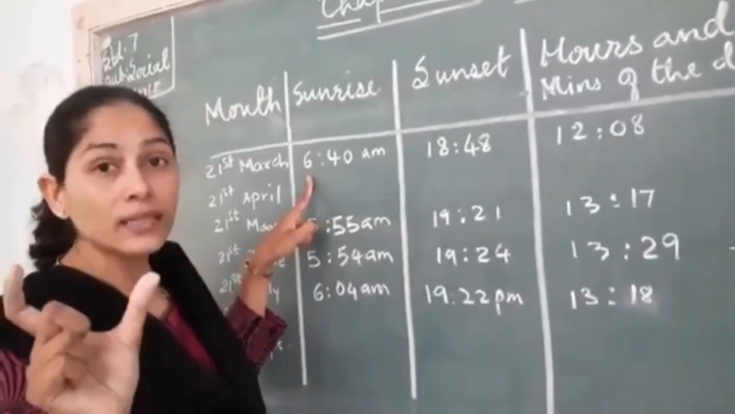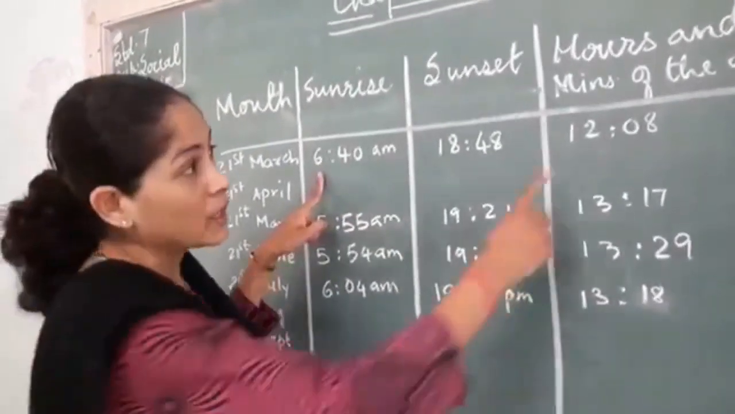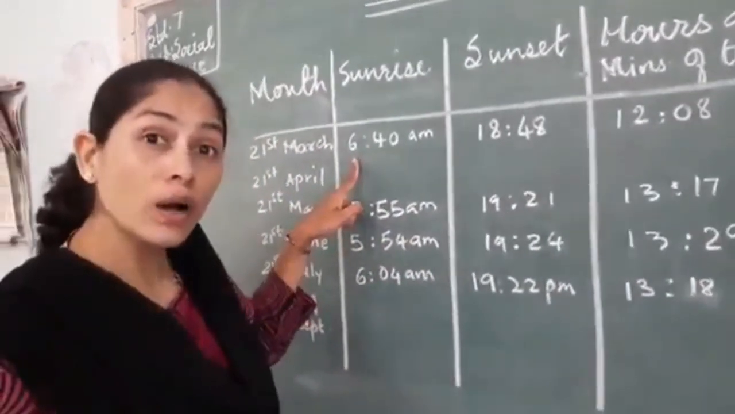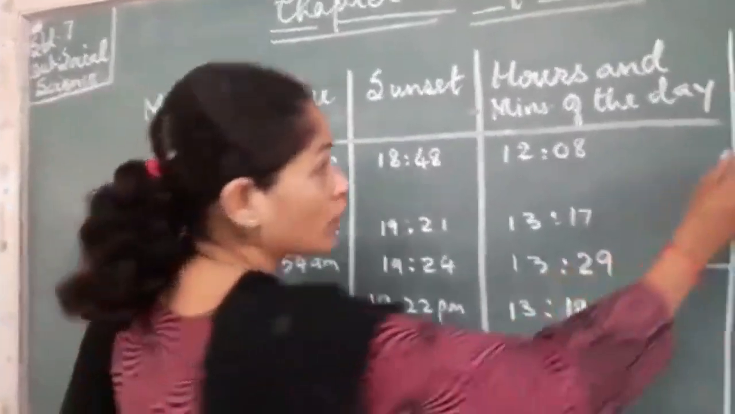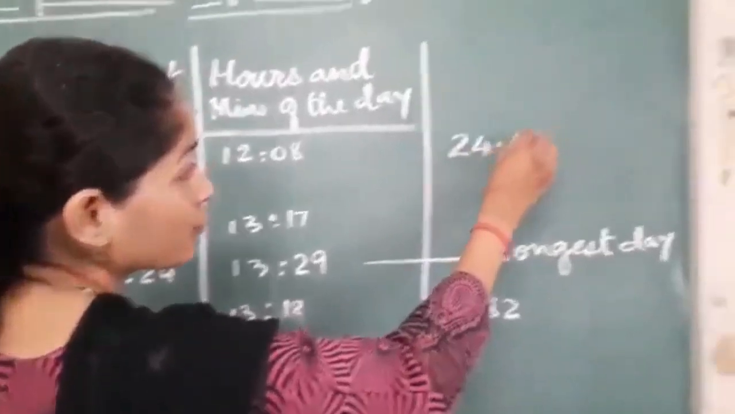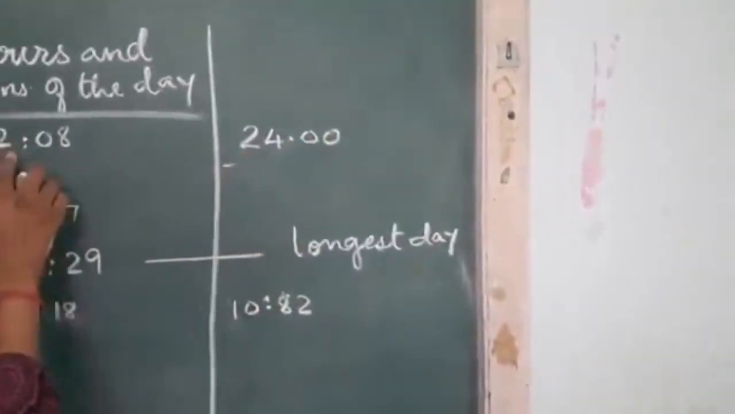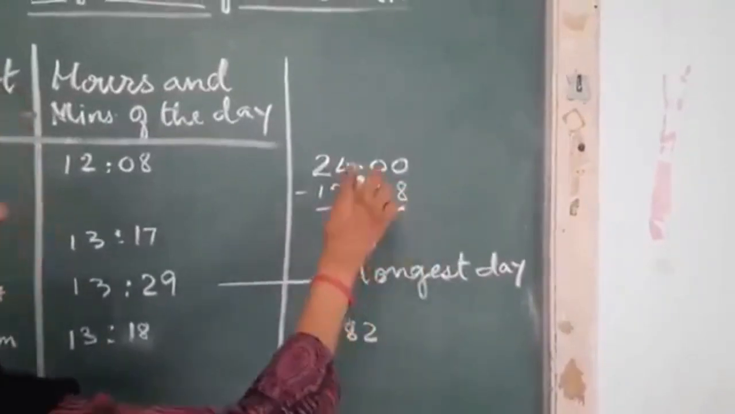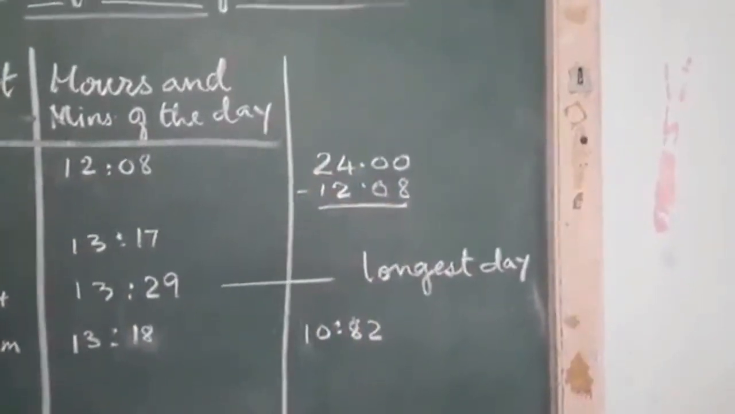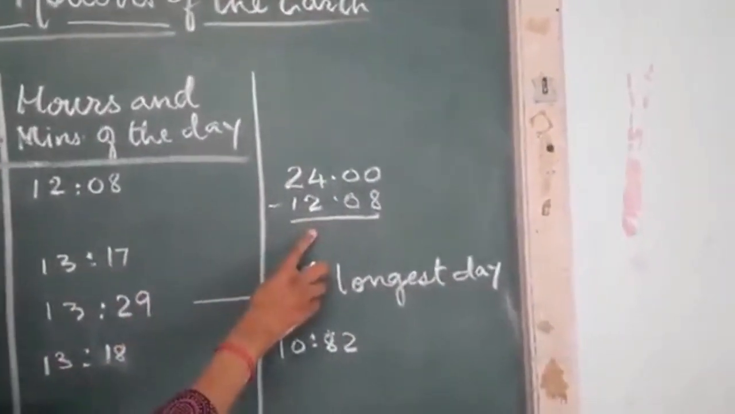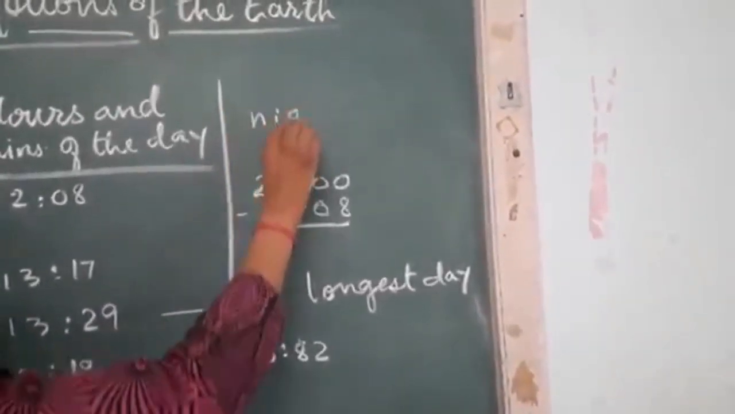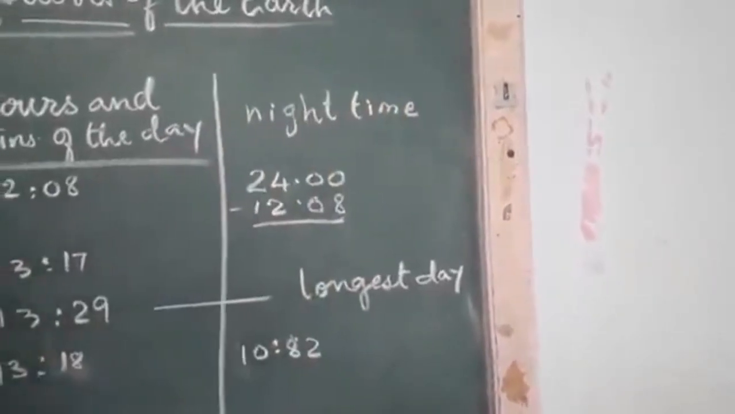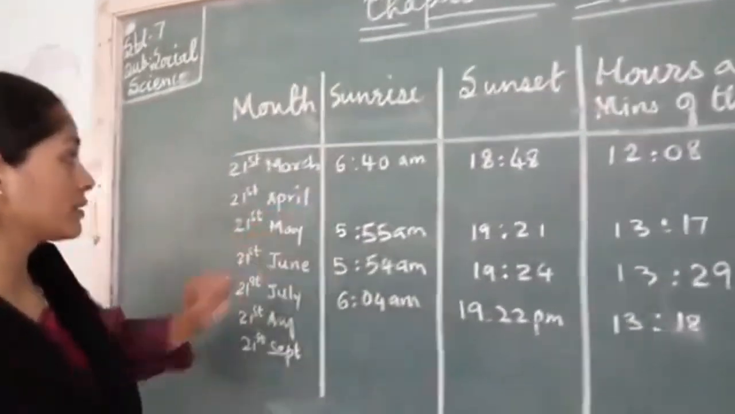दिन का समय कितना था? कितना टाइम दिन था? 12 hours and 8 minutes. Okay. तो नाइट टाइम कितना होगा? That you have to calculate. What you will do for that? 24 minus 12.08. Minus and find out the answer. Whatever is your answer will be your night time. Do this much yourself. Next one.